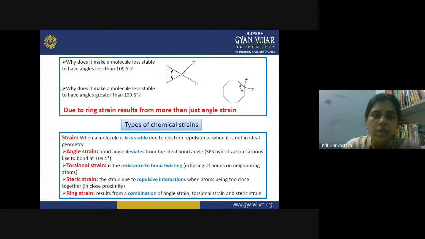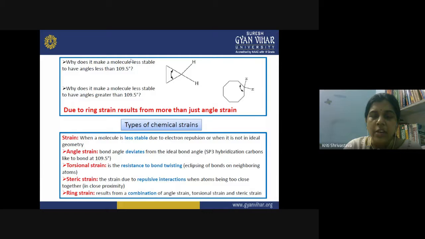So now, what happens in the cycloalkanes? We know from the heat of combustion values that cyclopropane is very less stable, and cyclobutane is also less stable. So what makes them unstable? What is the basic reason that cyclopropane and cyclobutane are unstable and cyclohexane is a stable one? Let us again look at their bond angles. We know that for the ideal sp3 carbon, the bond angle should be 109.5 degrees.